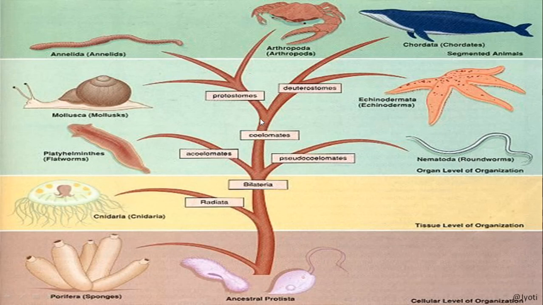The next higher, more complex level of organization is the organ system level of organization. That is found in the rest of the organisms, that is Mollusca, Echinodermata, Annelida, Arthropoda, and all chordates. So here you can see how the complexity of the organization level of the body has increased from Porifera to the Chordata.